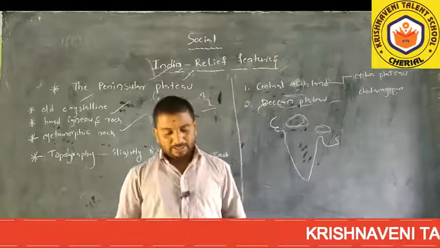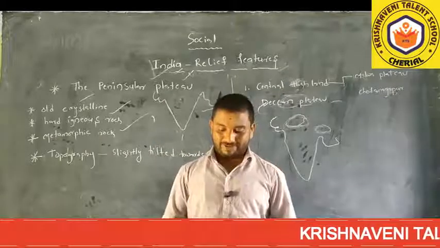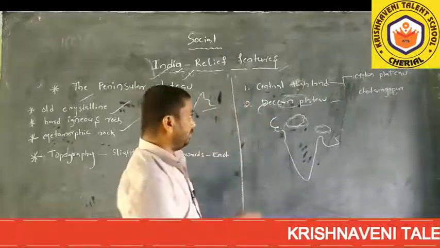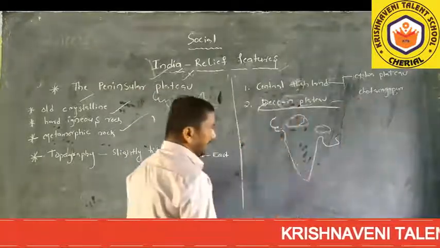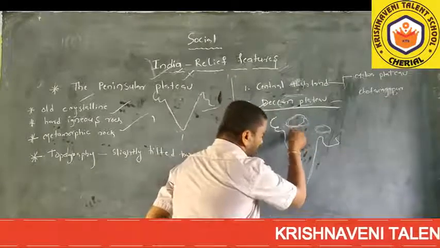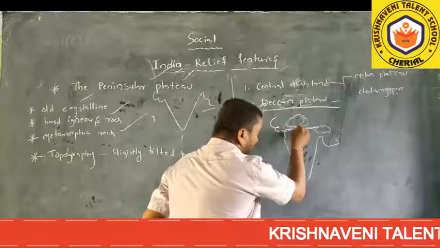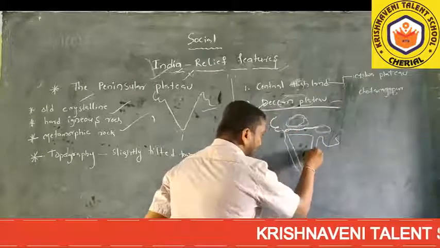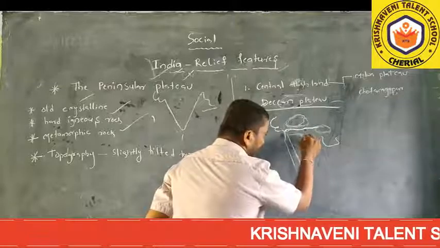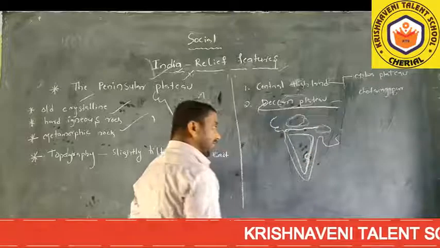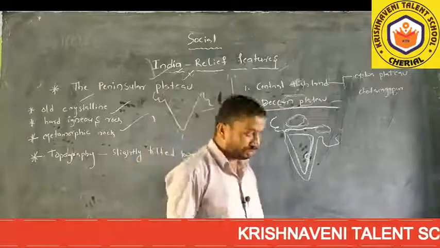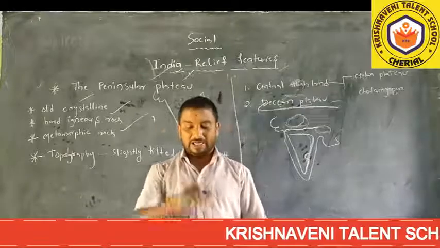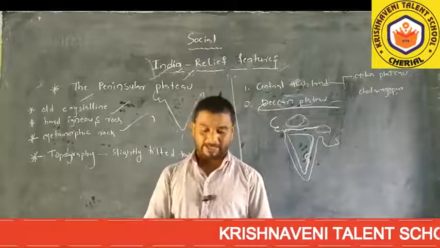Okay. Then south of the Narmada River, there is one land. Second, we will discuss the Deccan Plateau. Where is the Deccan Plateau? South of the Narmada River, there is a triangular landform. The triangle-shaped landform south of the Narmada is called the Deccan Plateau.